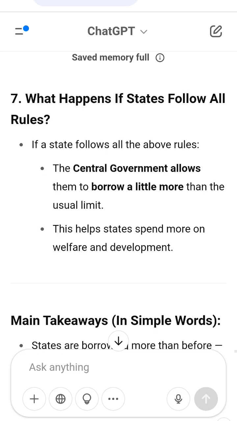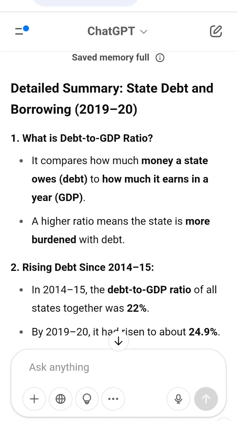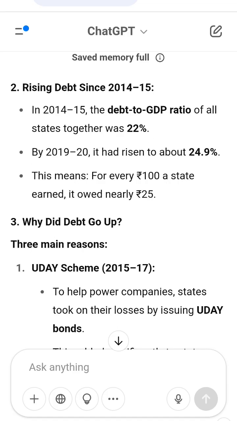2. Ensure interest payments are below 10% of its total revenue. 3. Avoid revenue deficit, i.e., not spend more than it earns in regular expenses. If a state followed all these, the central government gave permission for extra borrowing.